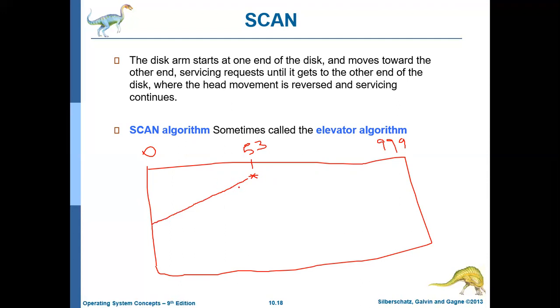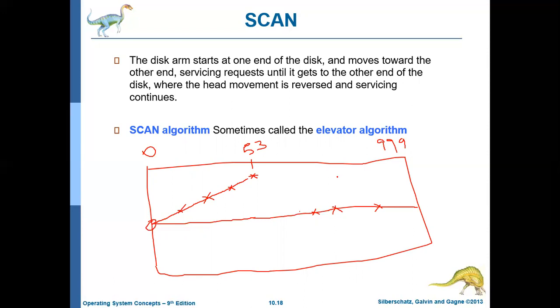For example, in our case, in the reverse direction maybe there may be 37, maybe there may be 14. All these requests it will satisfy. So it will access the data in those locations and keep moving until it reaches location 0. Once it reaches 0, then it will travel back in the forward direction. In the forward direction, it has already accessed the data up to 53, so it won't do anything. Beyond that, whatever the locations to be accessed, say 122 or 124 or any locations, it will access, and it will continue until it reaches the last location.